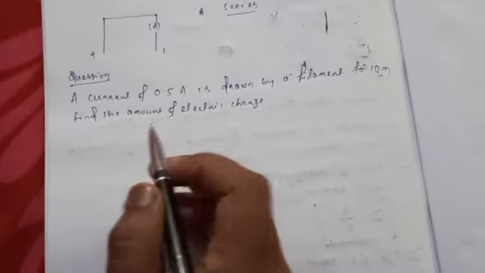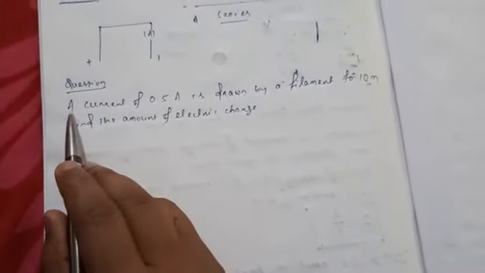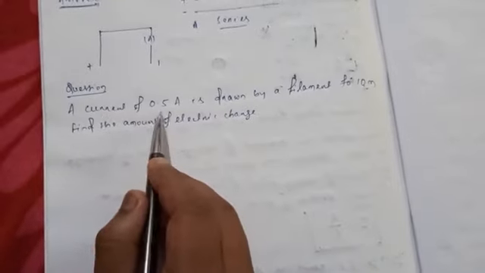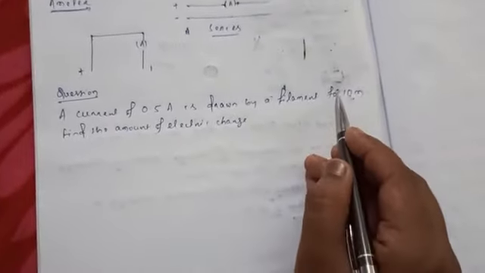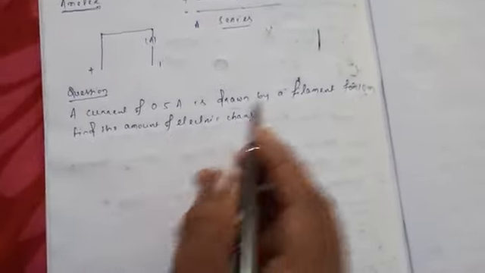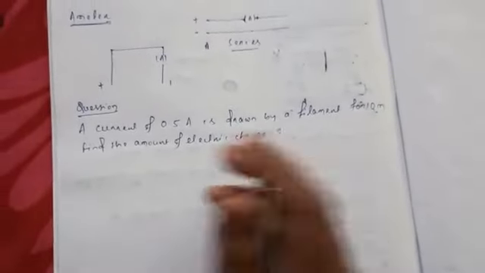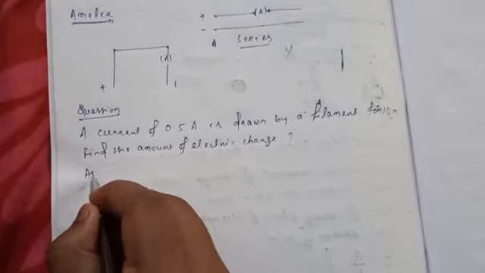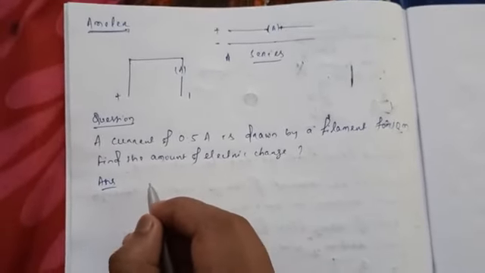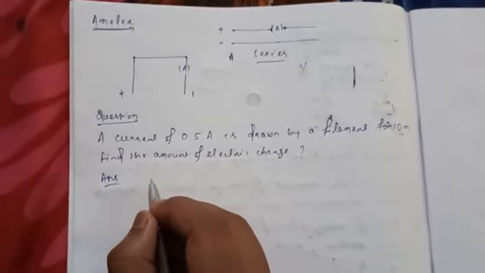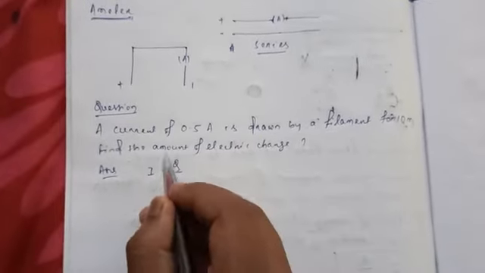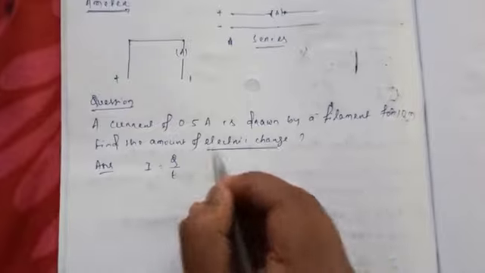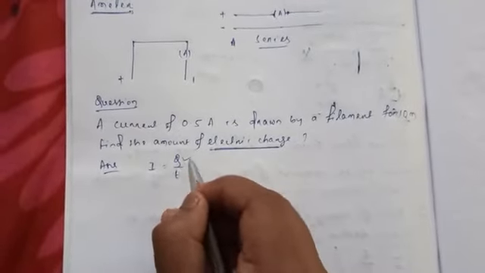Now in your NCERT book there is a question: a current of 0.5 ampere is drawn by a filament for 10 minutes. Find the amount of electric charge. How will you find it? We know the expression I equals Q by T. Here they are asking for the electric charge Q, not the current.